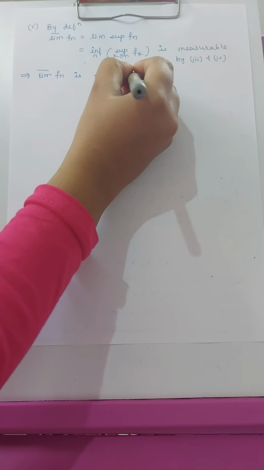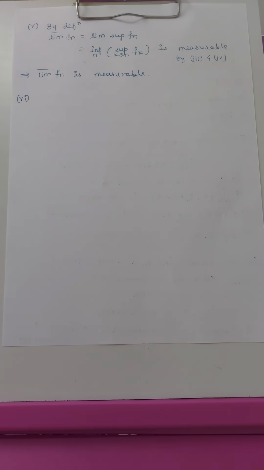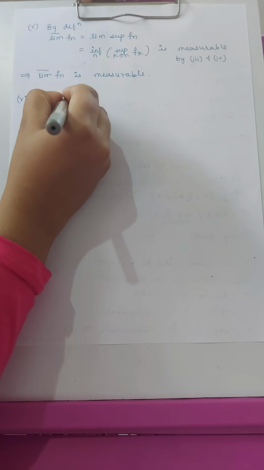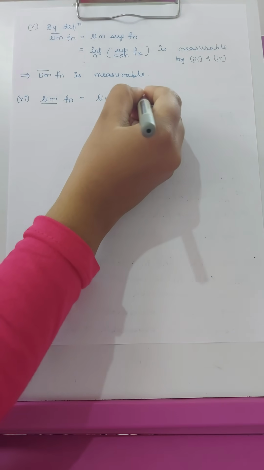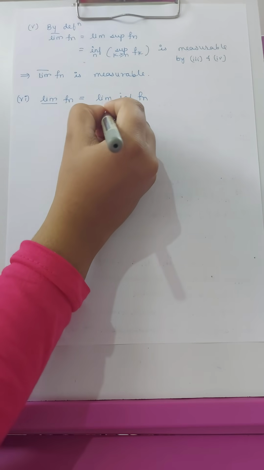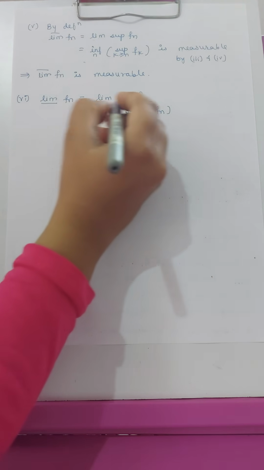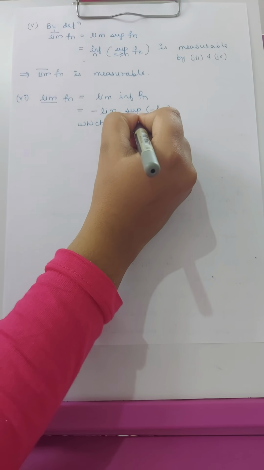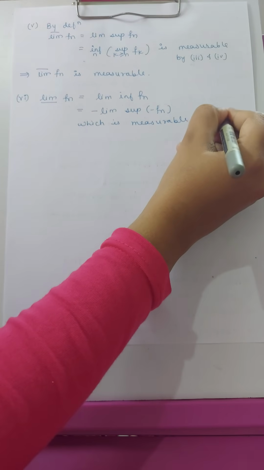Now the last, sixth condition. Here we have to prove that the limit inferior of the functions fn is measurable. So the limit inferior of fn is equal to the liminf of fn, which is equal to minus the limit superior of minus fn, which is measurable by the fifth.